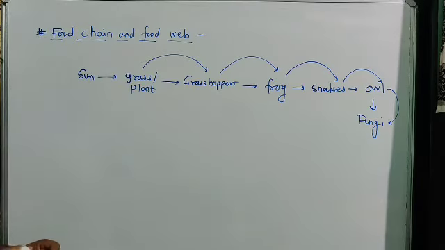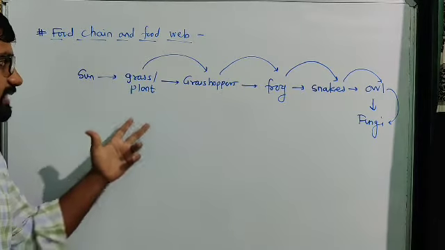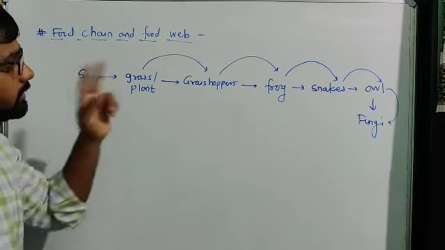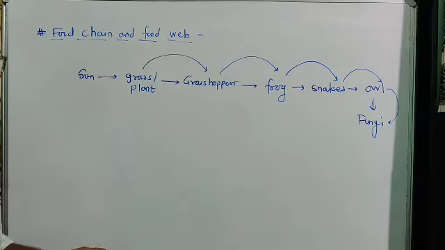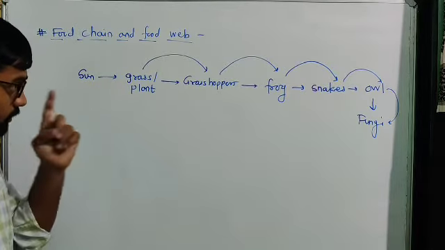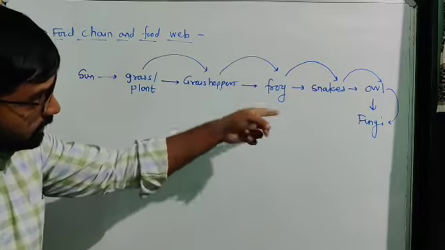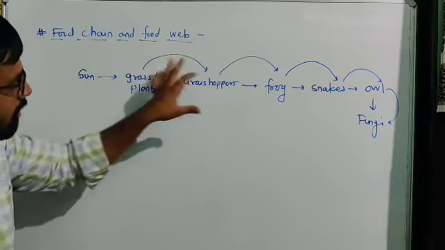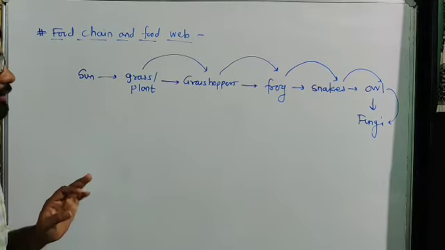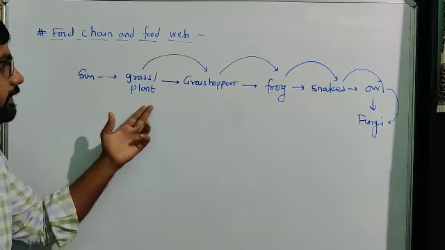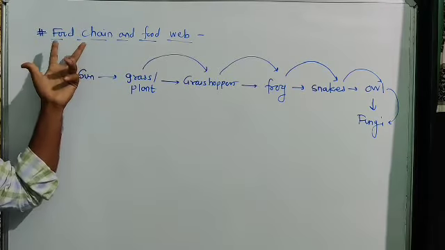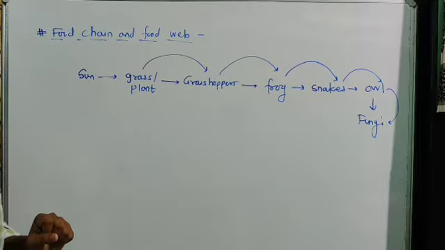Again, after decomposition, that energy goes into the soil, and again that energy is used by grass and plants. In such a way the same process happens, with continuous transformation of energy from one living organism to another. So this is a chain of food. The interdependent link of living organisms to get their food is simply called a food chain.